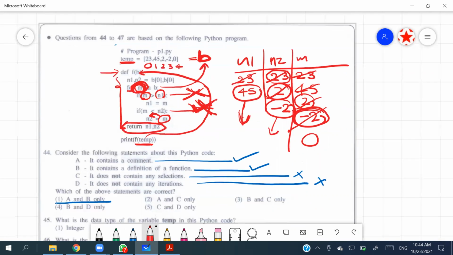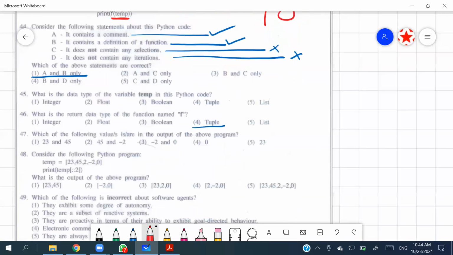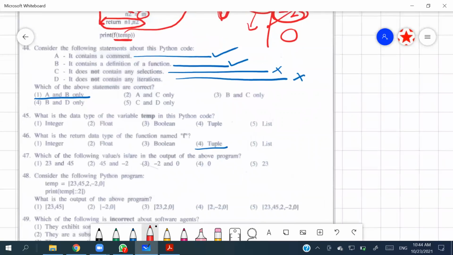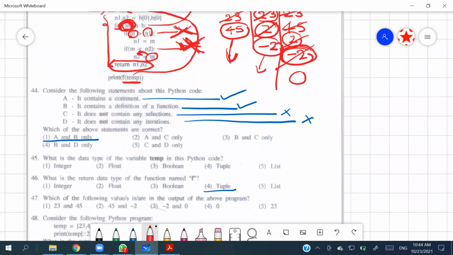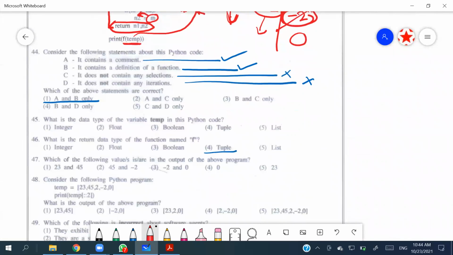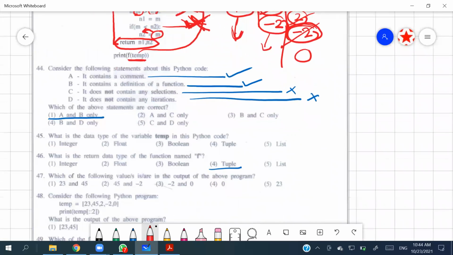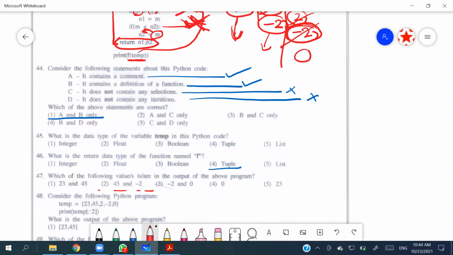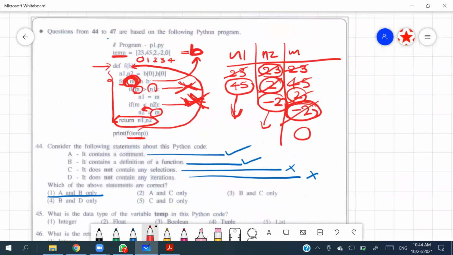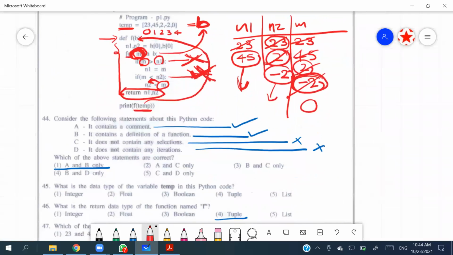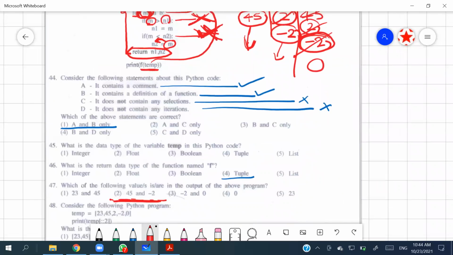Right? So the output is going to be, they are asking, yeah, return n1, n2. So it's 45 and -2. This particular answer. Okay, is that clear, people? To the 45th, it's the second answer. 47th, I'm sorry.